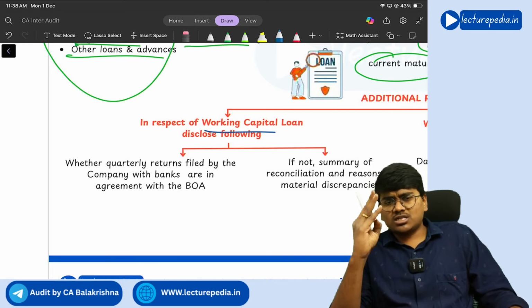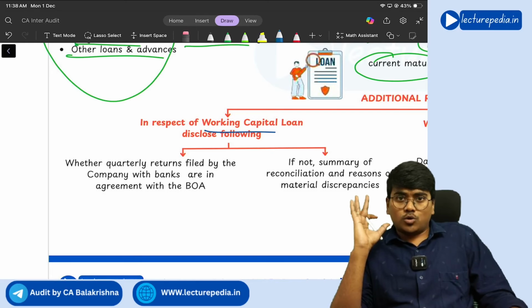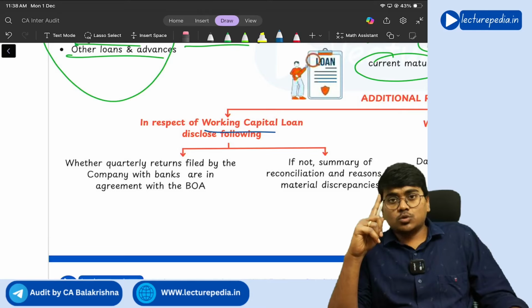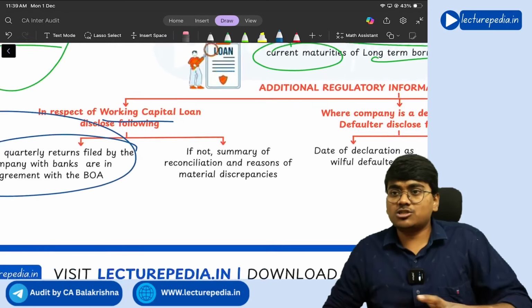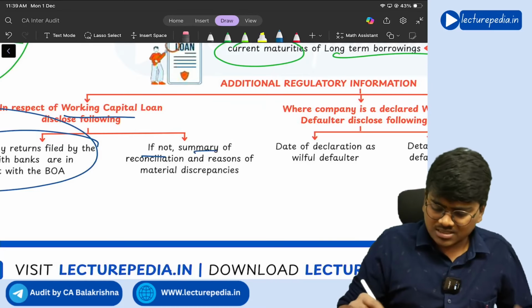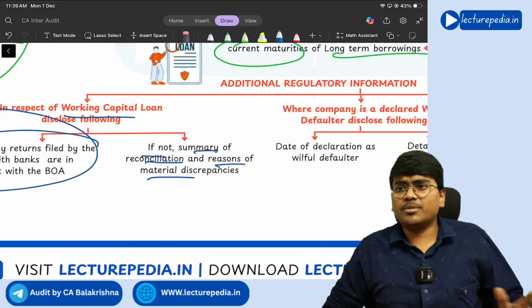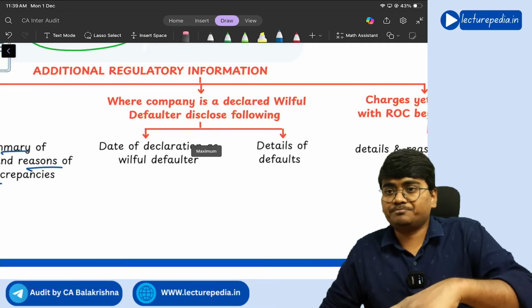If you see this point, we have seen it in clause 2 of CARO also. If you go to clause 2 of CARO, the same point you will find there also. That needs to be checked by the auditor. And if not matching, the summary of reconciliation and reasons for material discrepancies.